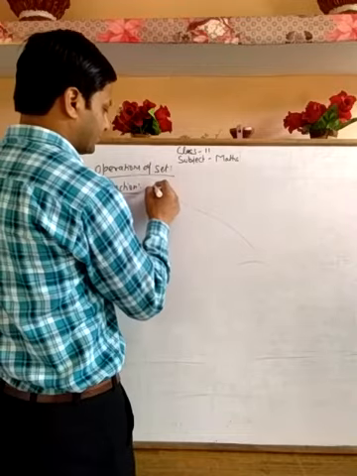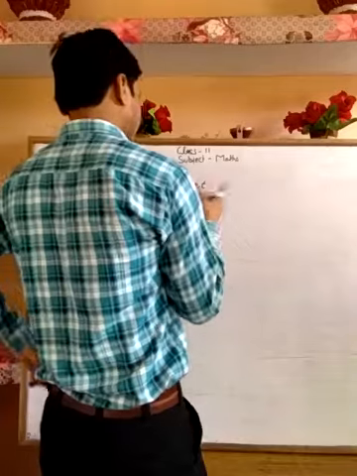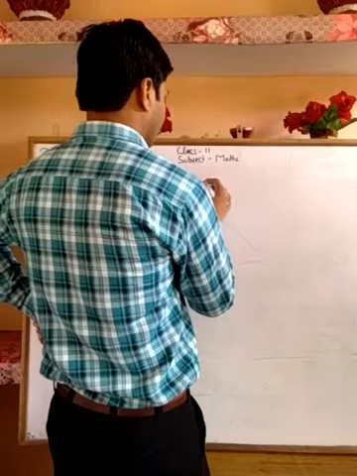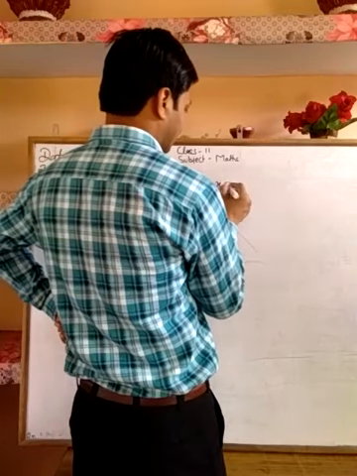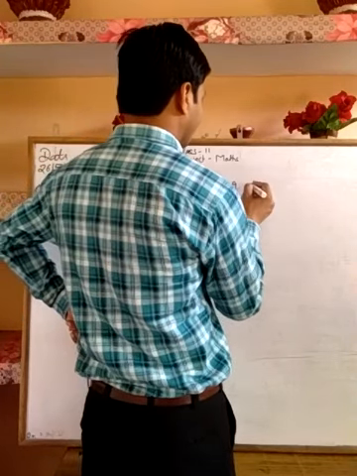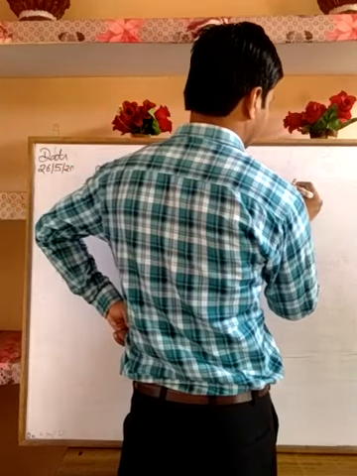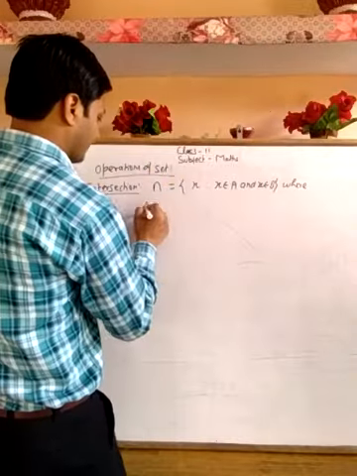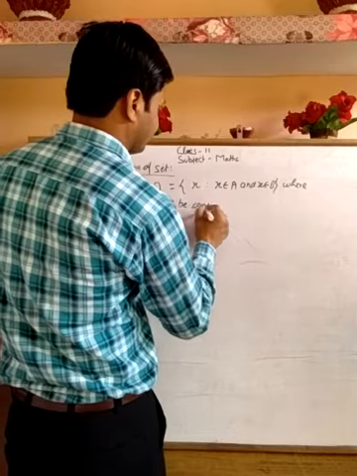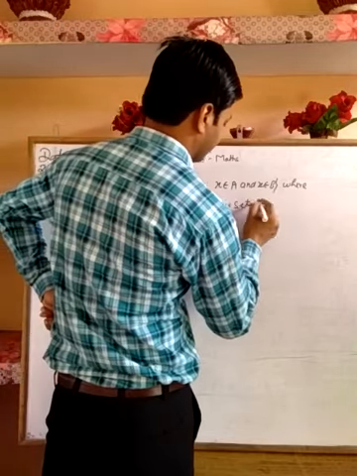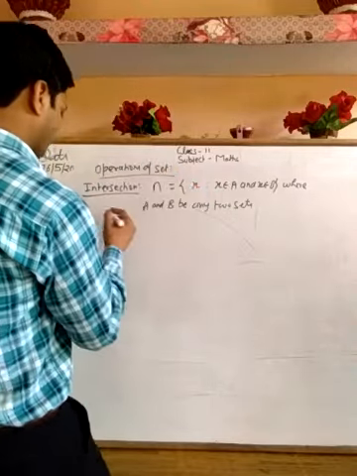We denote this: if any element belongs to this set, suppose x belongs to set A and x belongs to set B, where A and B are any two sets. These are the examples of intersection. Now consider an example.